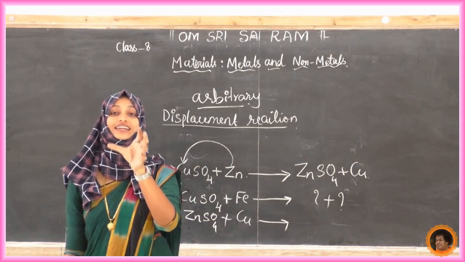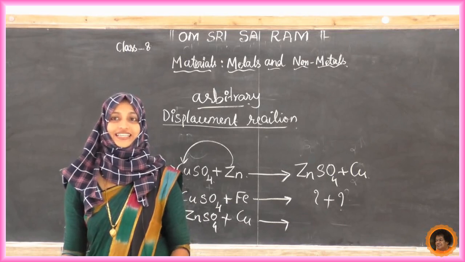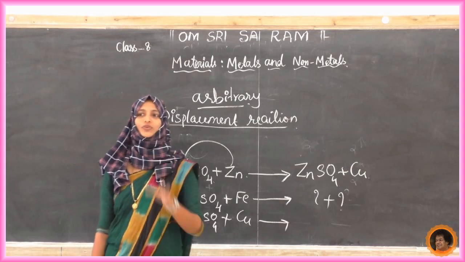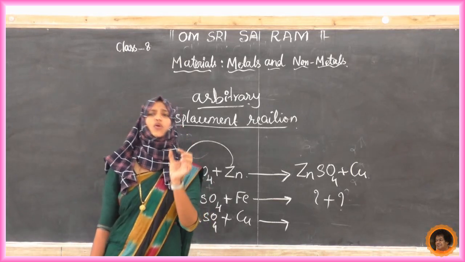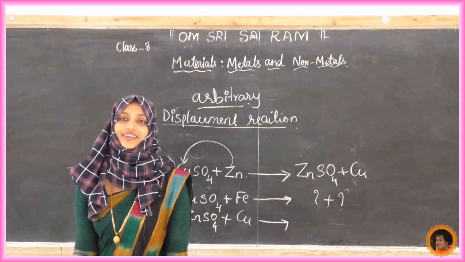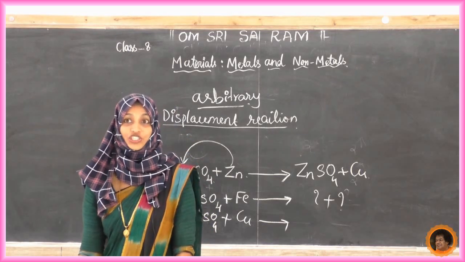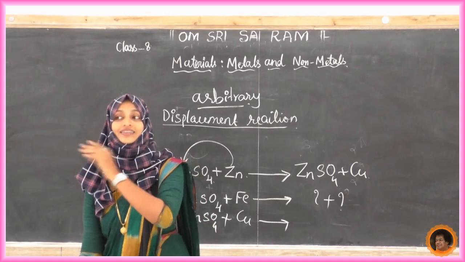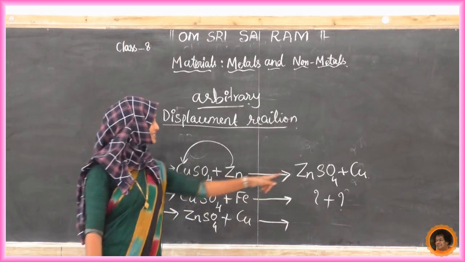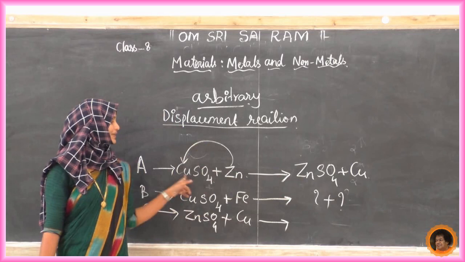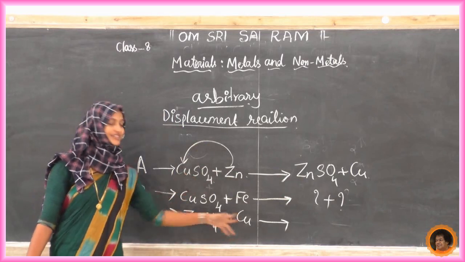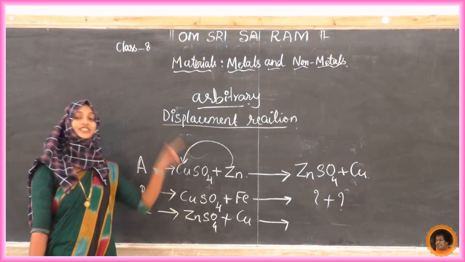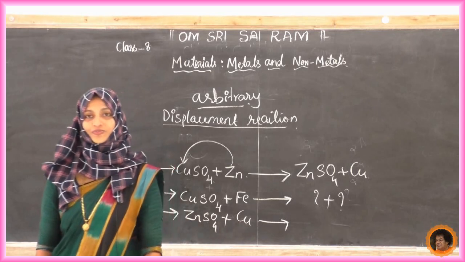So there is a well designed rule over here. It follows definite rules based on the facts. That rule is, here zinc is more reactive than copper and iron. Zinc is a more reactive element compared to copper and iron. Because of that, in the first case, zinc is going to replace this, but in this case, it can't. Copper is not more reactive than zinc. So zinc is a very strong reactive metal.